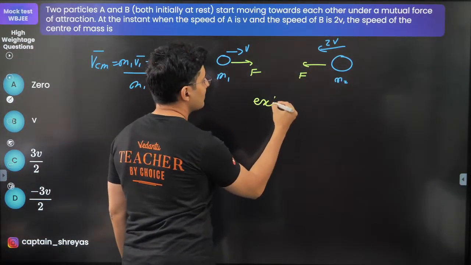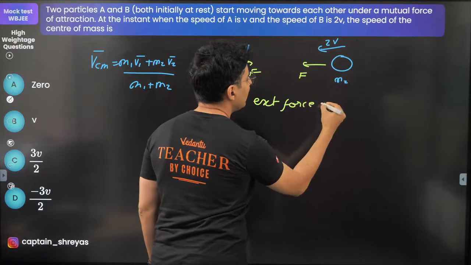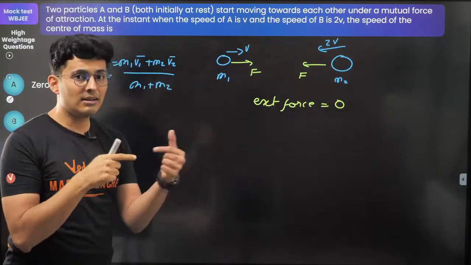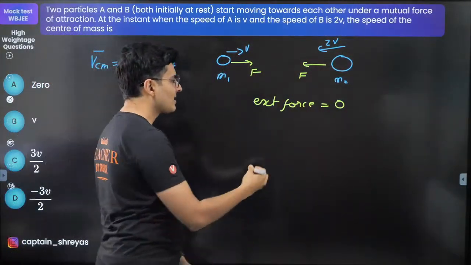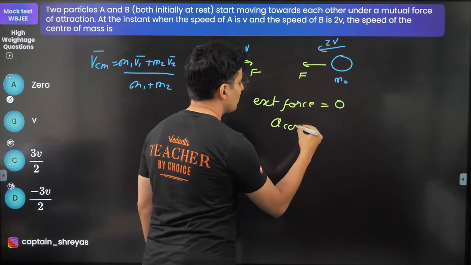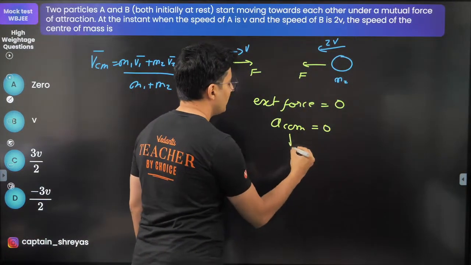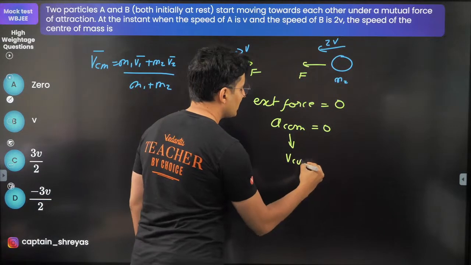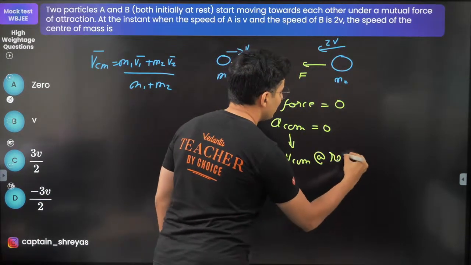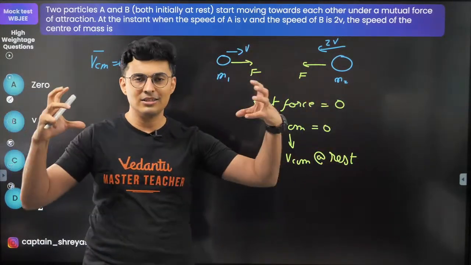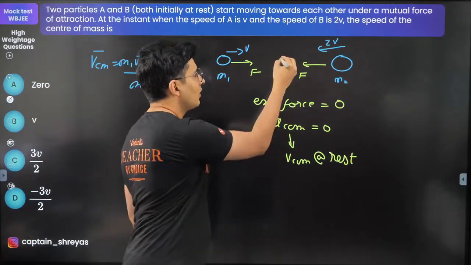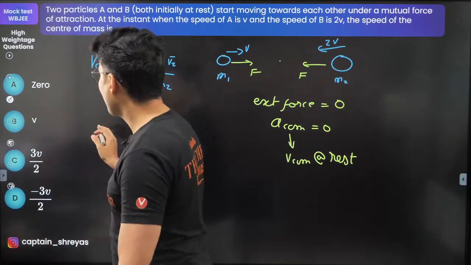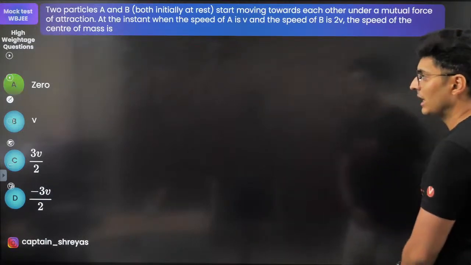So if I ask you what is the external force, then your answer will be 0, because gravity is internal force. If external force is 0, then the acceleration of the center of mass will be 0. Hence, the velocity of the center of mass will be basically at rest. It will just stay there. These two masses will come over here. Center of mass will not move. Hence, the answer should be option A, 0. Yes, it is.